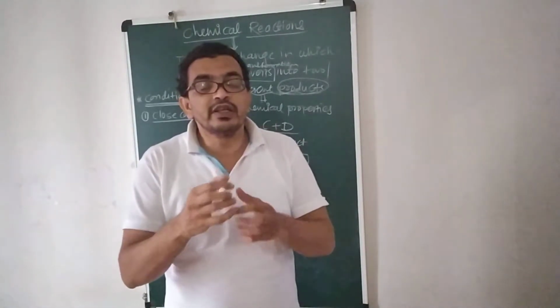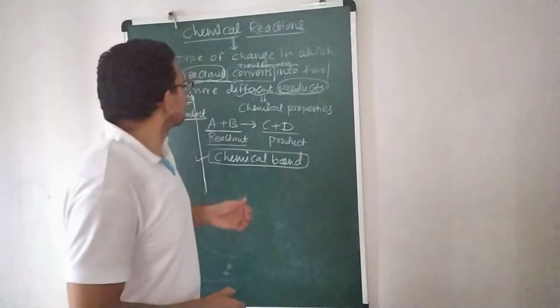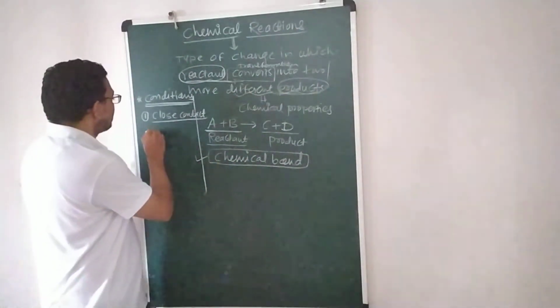So for a chemical reaction to take place, there should be close contact between the reactants. This is the first condition.